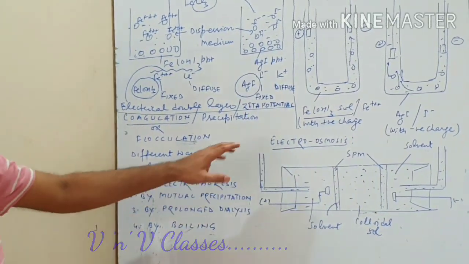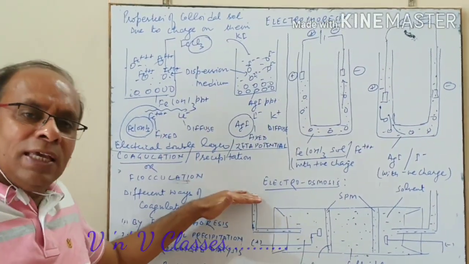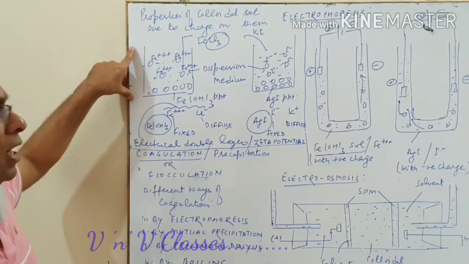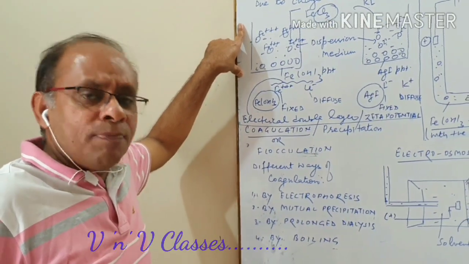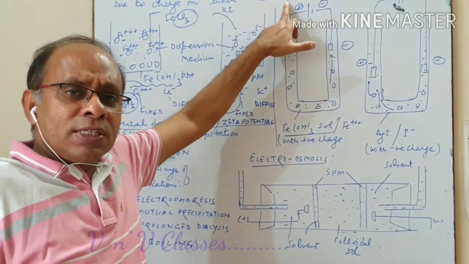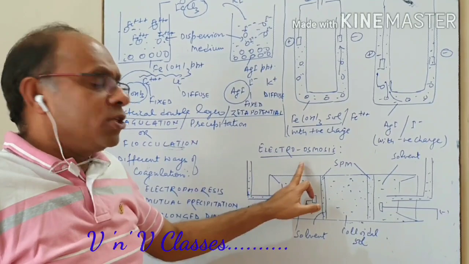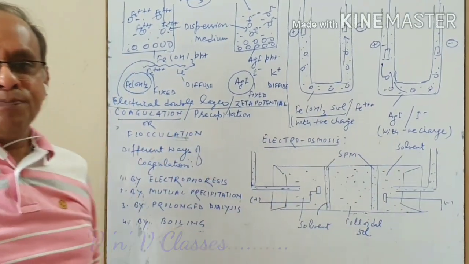So these are the phenomena of electrophoresis and electroosmosis, because colloidal solutions develop some charges. If colloid particles move, it is electrophoresis. If the solvent moves, this is called electroosmosis.